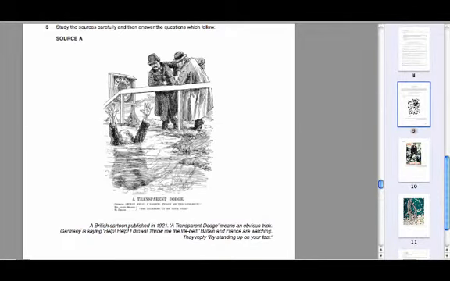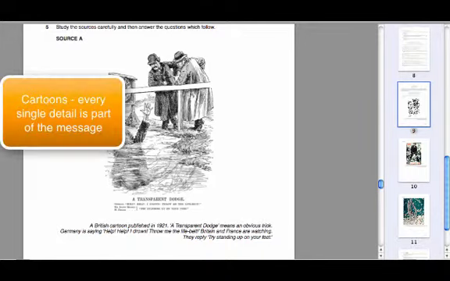Okay, so the first thing to remember when you're dealing with cartoons in particular is that they are trying to portray a message. There is a reason for them being produced, and the cartoonist has drawn them in such a way that every last detail is important. Nothing is wasted in the image. Everything is up for grabs when you're answering this question. So you need to make sure you look at it very, very carefully. So that's what we're going to do to start off with.